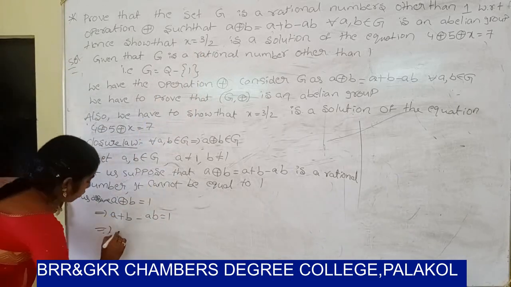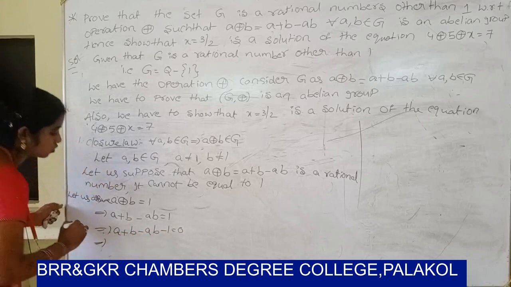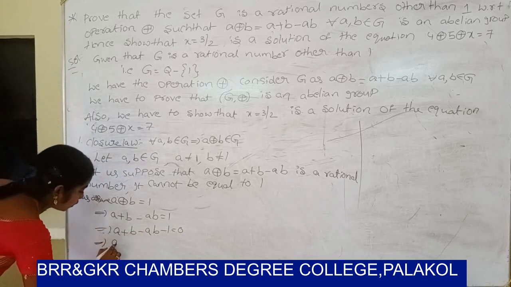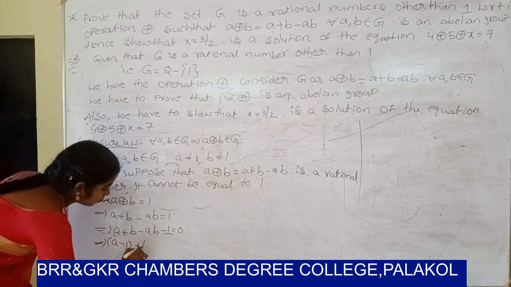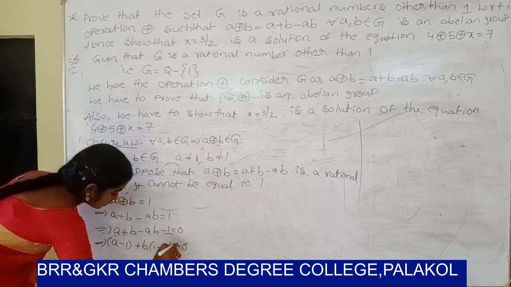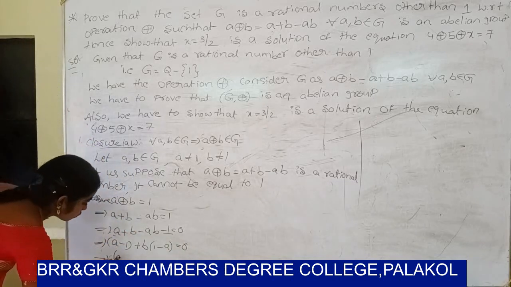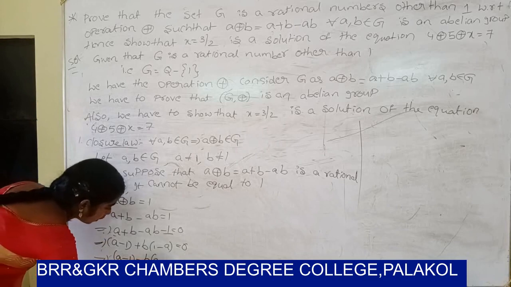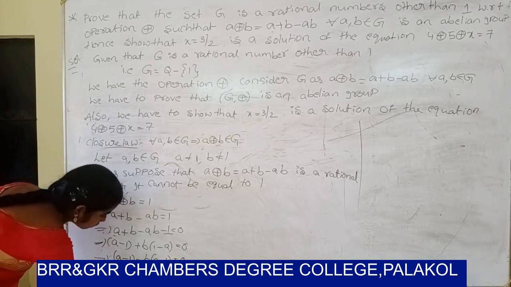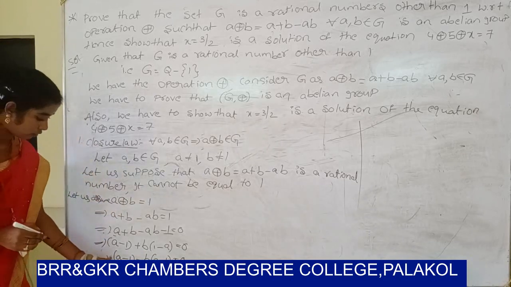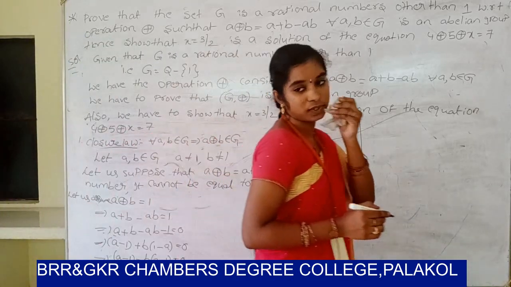It can be written as a plus b minus ab minus 1 equal to 0. So b will be common: a minus 1 minus b into a minus 1 equal to 0. So a minus 1 is common, so a minus 1 into 1 minus b equal to 0.